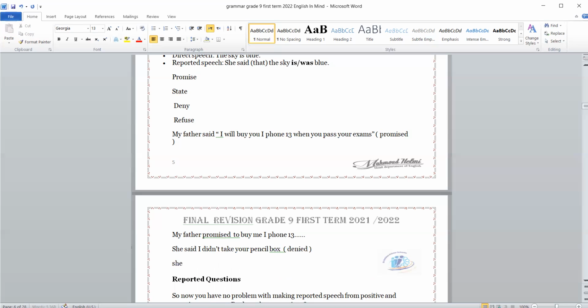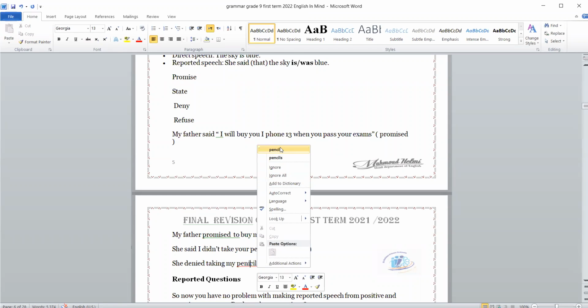Yes, she denied. She denied that she took my pencil box. No, followed directly by the verb ing. Don't use a subject here. She denied taking my pencil box. Yes, she denied.